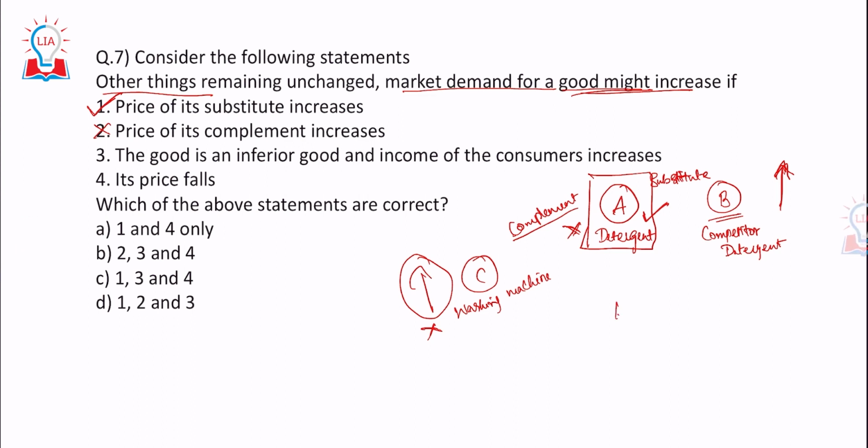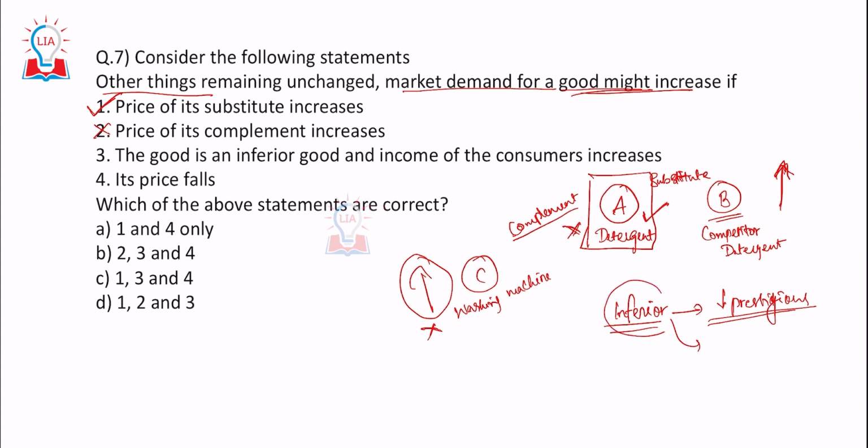3, the good is an inferior good. So what is a good which is inferior? An inferior good is a good which people assume that holding it is not so essential, or, so to speak, less prestigious, right? Or people attach lesser value to it. So as income increases, people look at certain goods as inferior quality, either in terms of quality or status.